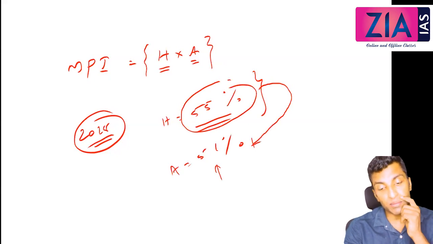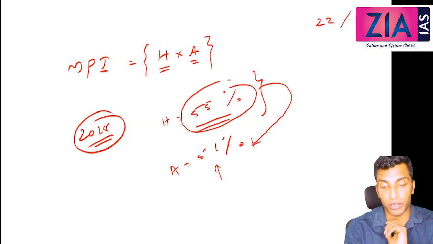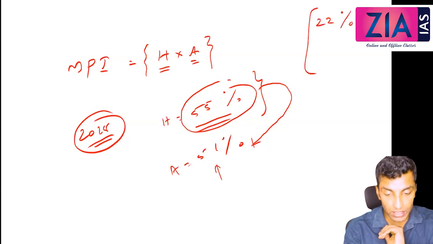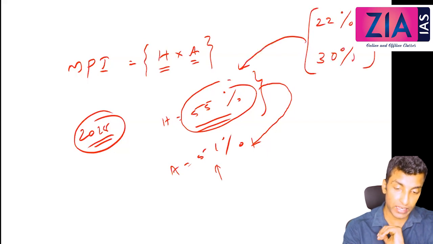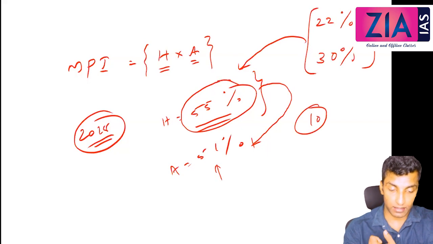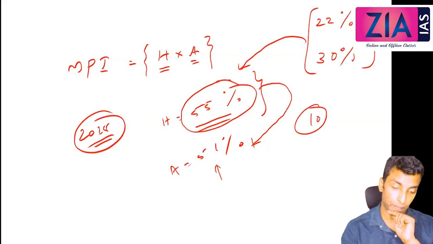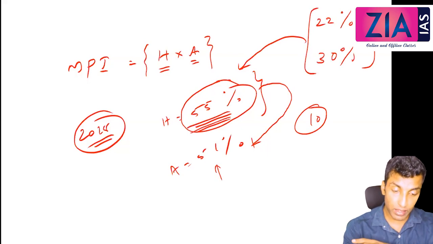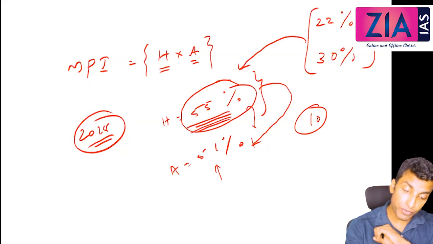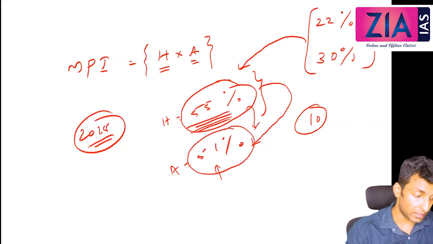When we discussed the Suresh Tendulkar committee, I told you 22 percentage are poor, and the Rangarajan committee, 30 percentage are poor. Compared to that, there is a huge variation, almost double. The reason is 10 indicators are taken, so obviously it will vary. So 55 percentage are poor, and poor people don't have 51 percentage of basic amenities. That is what this will indicate.